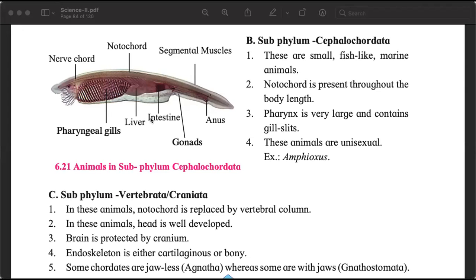Liver we know, intestine we know, anus we know, segmented muscles also. Now they have some tissue which is resembling muscles. And this new word, gonads. Gonads are the sex organs of any organisms. Sex organs are also called as gonads.